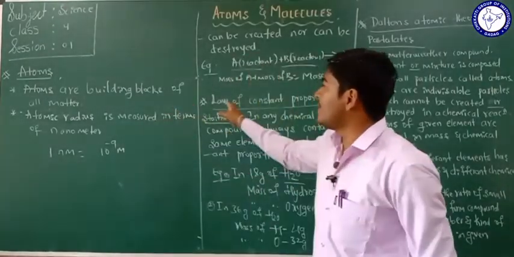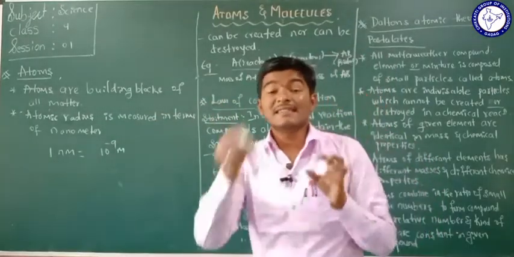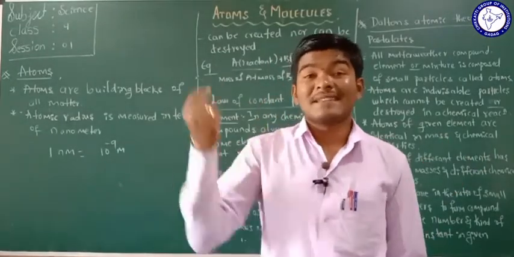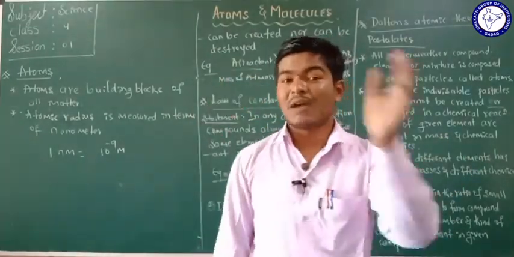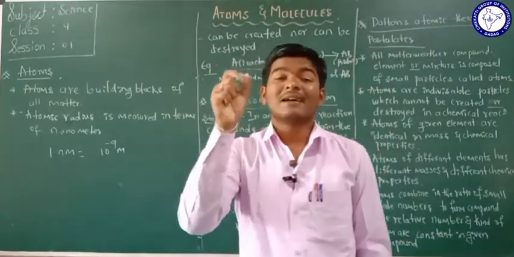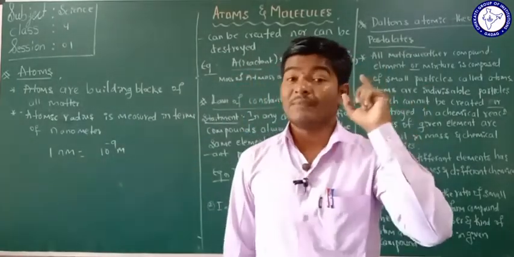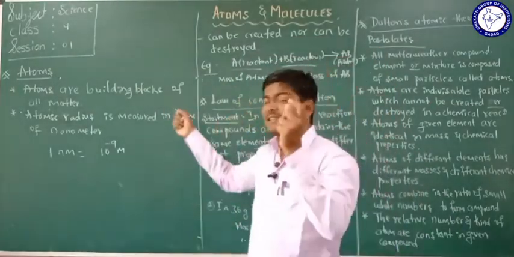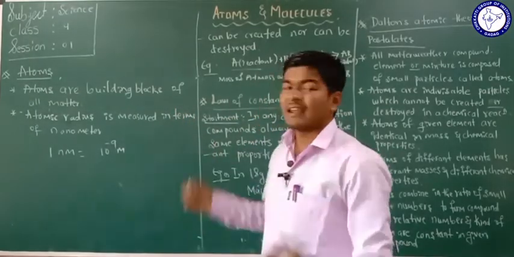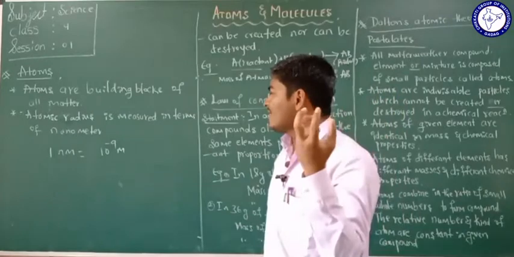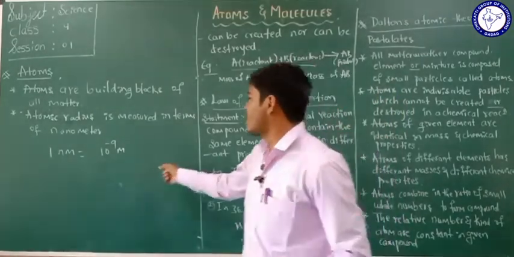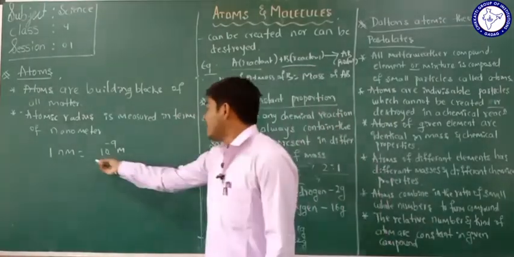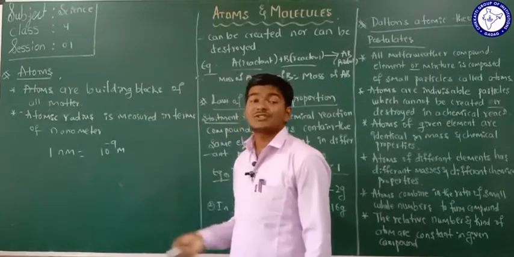So atoms are the building blocks of all matter, and these atoms cannot be seen by our naked eyes, and also cannot be seen by an electron microscope. You have to remember here, the atoms of an element cannot be seen even by an electron microscope, and the size of an atom is very small. The radius of an atom comes in the nanometer range, where 1 nanometer is equal to 10 raised to minus 9 meter.